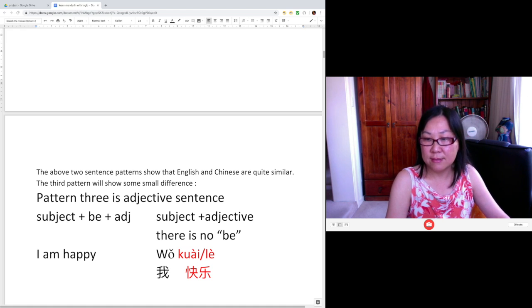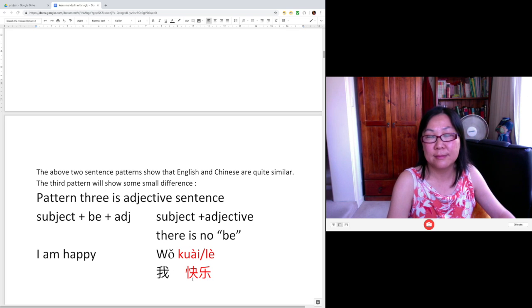Adjective sentence. In English, I am happy. You need to have a be word there. Am, I am happy. But in Chinese, there is no be word. You don't say 是 here. You say subject and adjective.